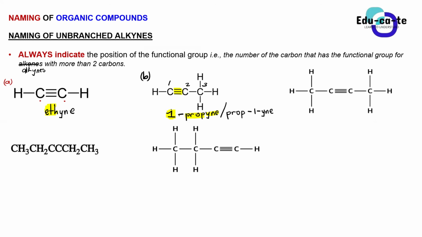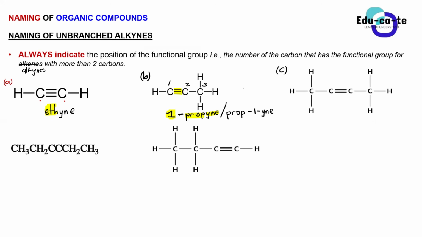So sir, can't I eliminate it if I write 2, and just want one? Just write 1 to make things simpler for you. Okay sir. Yes, Nonkululeko. So if you write propine it will be wrong, because you see the triple bond is on the first carbon, and even if you move it to another position it is still the same thing.